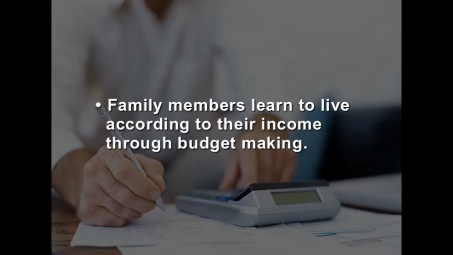Family members learn to live according to their income through budget making. Planned budgets help in good buying habits in order to balance income and expenditure. Children and youngsters get some experiences in spending money income in a planned way. It gives them some pleasure and also they get confidence in handling money. Family members get motivated to cooperate with each other and interact and adjust among themselves. Family budget making helps members to learn how to enjoy leisure and spend money.